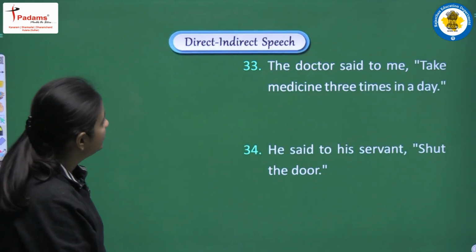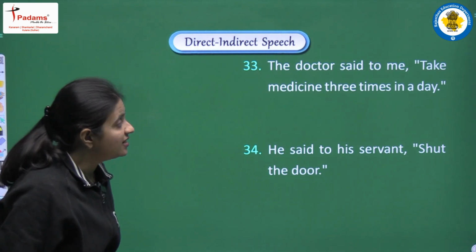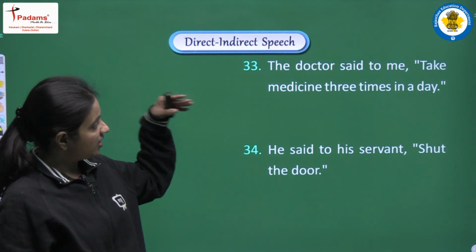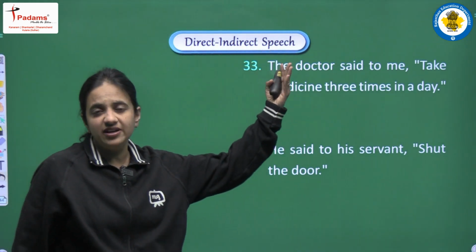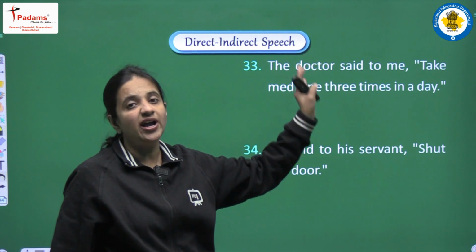Okay. Next is, the doctor said to me, take medicines 3 times in a day. So here we can observe that the doctor is giving a kind of advice, and this is the reason we will change said to into advised.